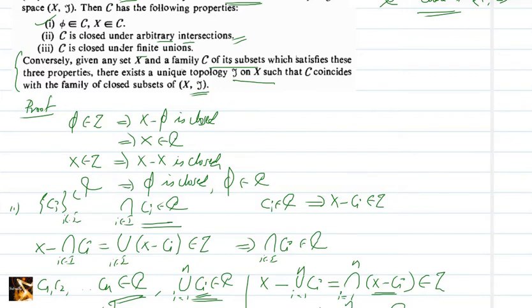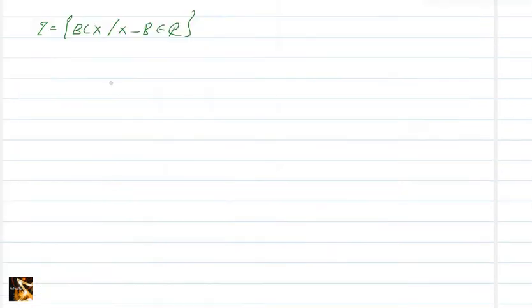We have a family C of subsets of X which satisfies all these properties, and we need to show that there exists a unique topology which coincides with the closed subsets of (X, tau). So we are defining tau like this, and we need to show that tau is a topology.